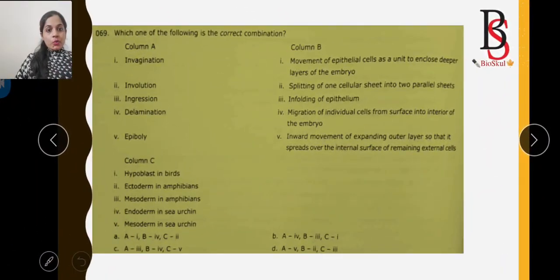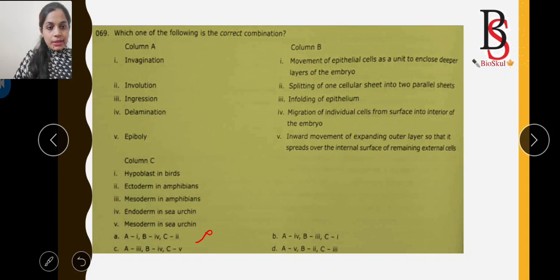And here is the question: which one of the following is the correct combination? Here we have to match column A, column B and column C to find out the correct combination. So let's see the options. Option A says A-I. A-I is invagination. B-4 is the migration of individual cells from the surface into the interior of the embryo. No. Invagination is the enfolding of cells, right? So option A is the wrong option.